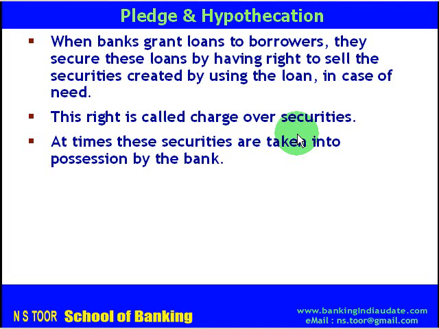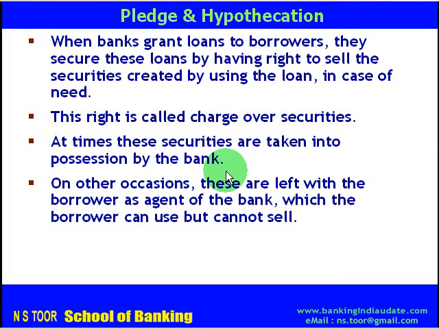At times these securities are taken into possession by the bank at the time of loan itself. On other occasions, these securities are left with the borrowers as agents of the bank, which the borrower can use but cannot sell. So whenever the right to sell is created, charge is created, in certain cases the securities are taken into possession by the bank, and in certain other cases these are left with the borrowers as agent of the bank, and borrower can make use of these securities but borrower cannot sell these securities.